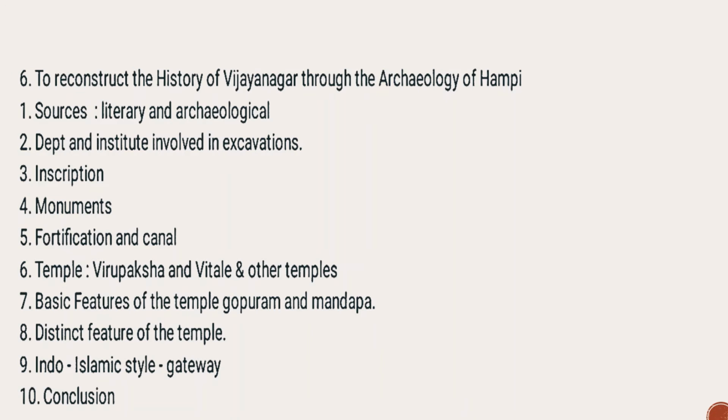We can see temples built by which dynasties, as we saw that different rulers contributed to building and maintaining the temples. And then we will talk about the distinct features of the temples, as we read about the chariot streets in the Vitthala temple. And when we talk about the Indo-Islamic style, we saw it in the gateway and in the fortification of the wall. Then very important, it is a national heritage, and UNESCO has declared it a heritage site. So a report should be there in this topic.